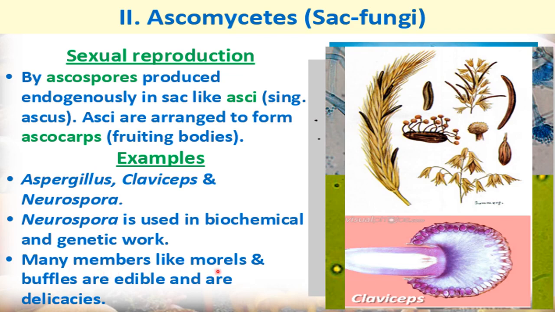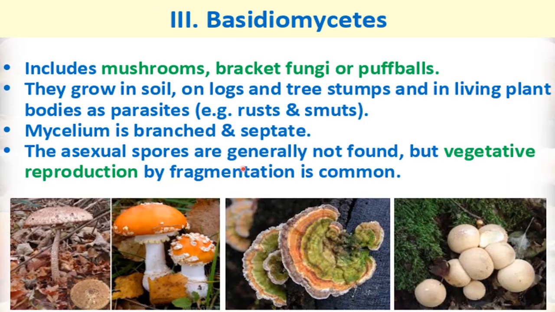Many members like morels and truffles are edible, means these can be eaten, and are delicacies. So delicacies you can say dishes. These are used as special dishes which are eaten after the meal. Then the next class of fungi is basidiomycetes, and basidiomycetes includes mushrooms, bracket fungi or puff balls.